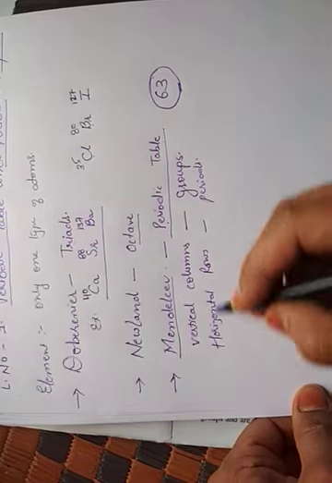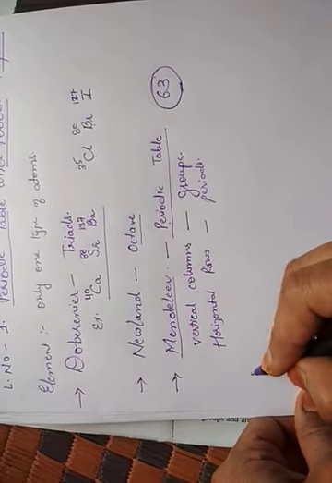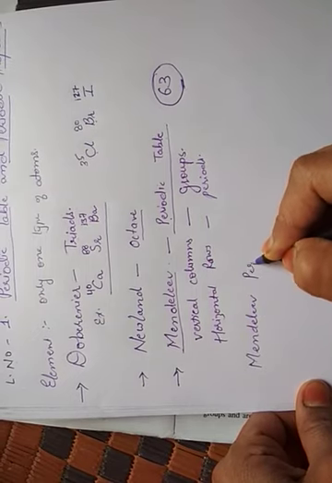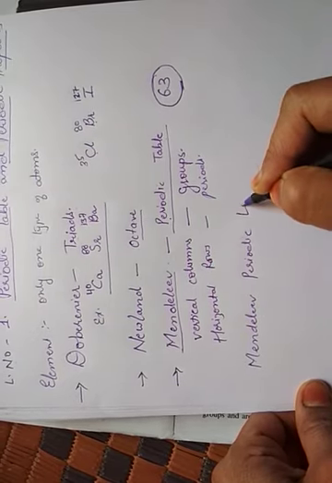He also gave a law for his periodic table, which was called Mendeleev's periodic law.